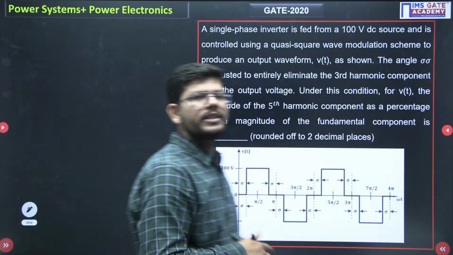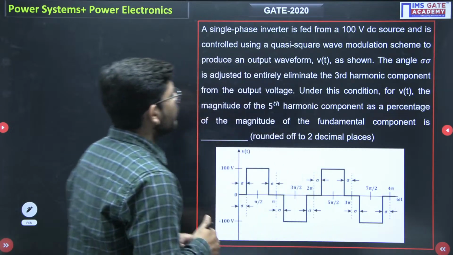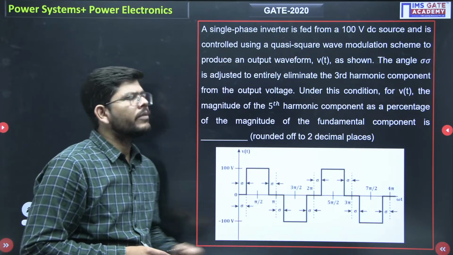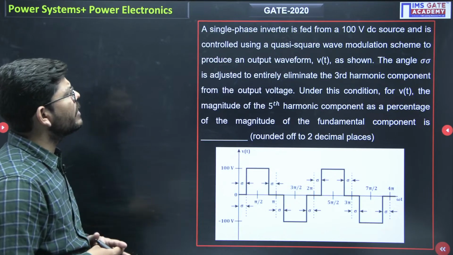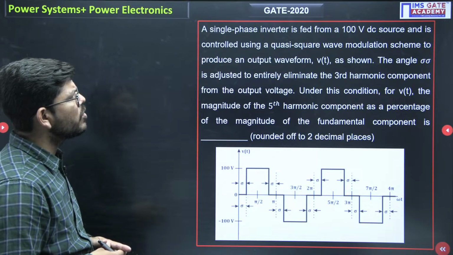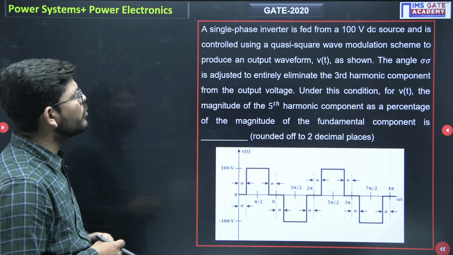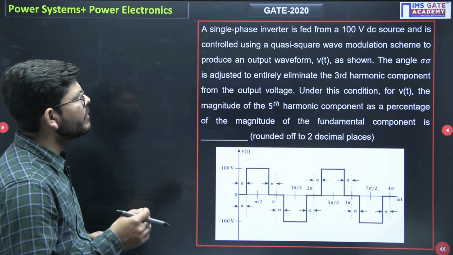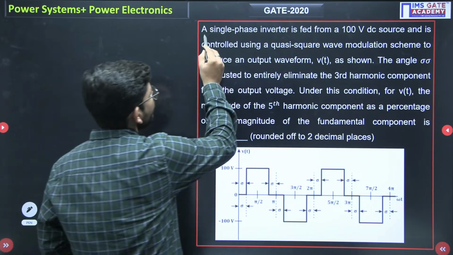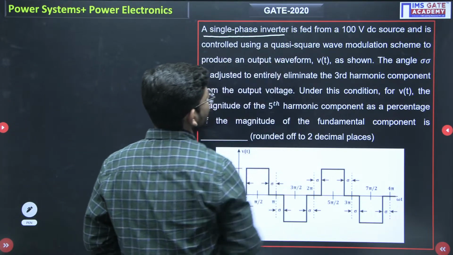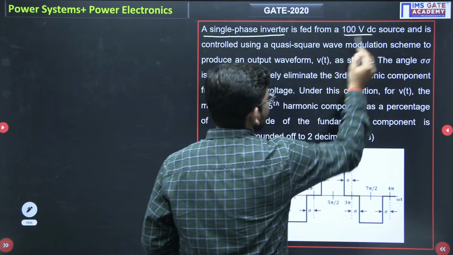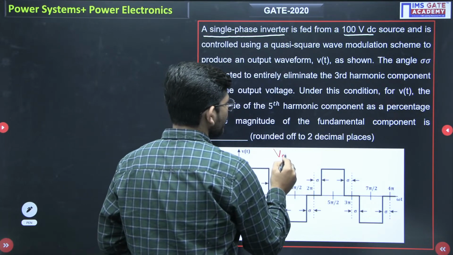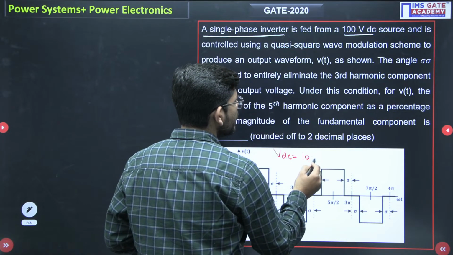Now moving towards power electronics. So just see what question we have from power electronics, and specifically from inverters. A single phase inverter is fed from a 100 volt DC source and is controlled through a quasi square wave modulation scheme to produce an output voltage waveform Vt shown. So what type of inverter do we have? Single phase inverter, fed from 100 volt DC. So VDC is 100 volt.